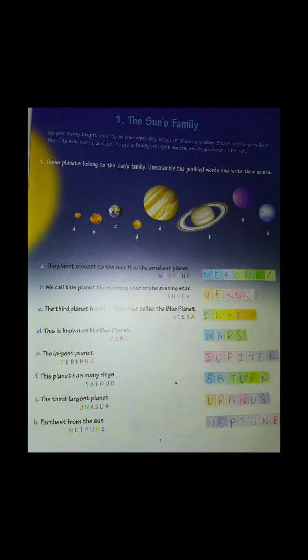Now these planets keep on going around the sun. These planets belong to the sun's family. Now why are they called the sun's family? Because when they all move around the sun, they are a part of the family of the sun.